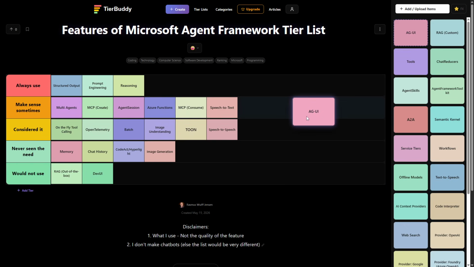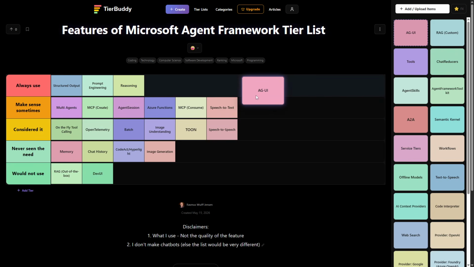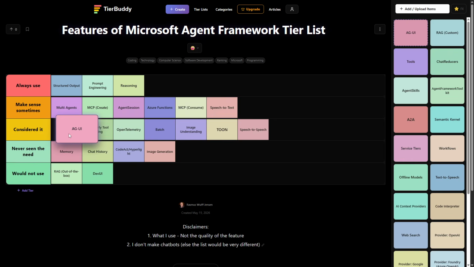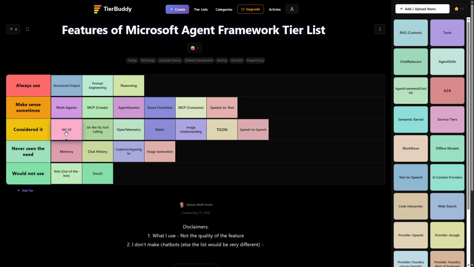AGUI, I am not using it in production yet, but I'm very, very close to actually trying it out in some production scenarios we are building at the moment. So this needs to go into consideration as a high, but it can go up into make sometimes until I actually get it in through real production.